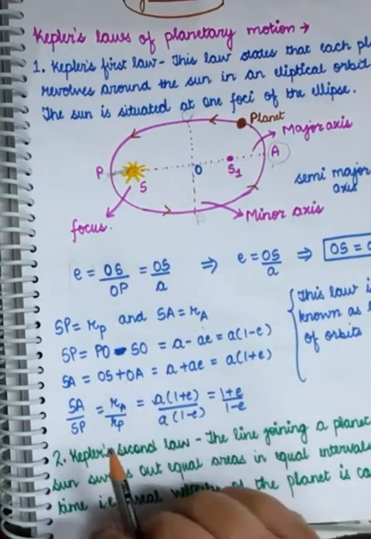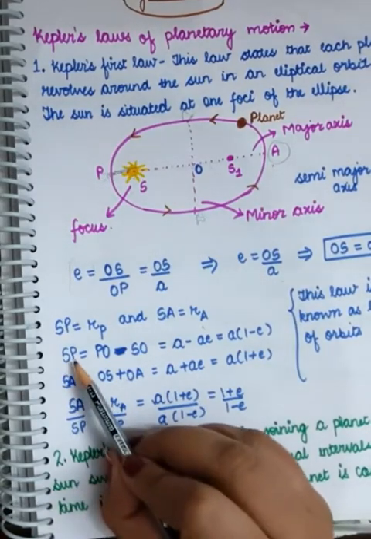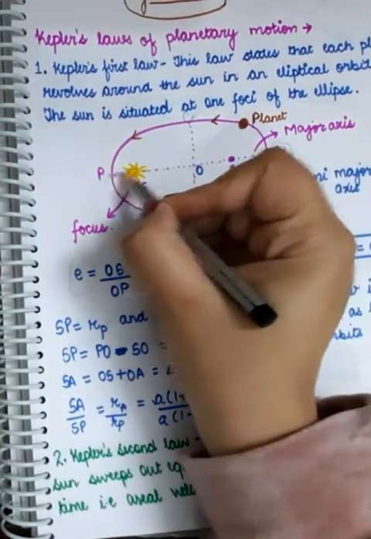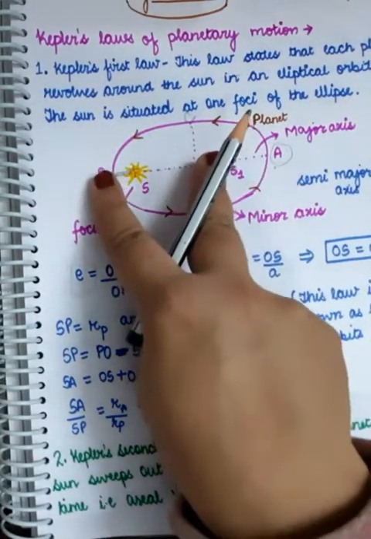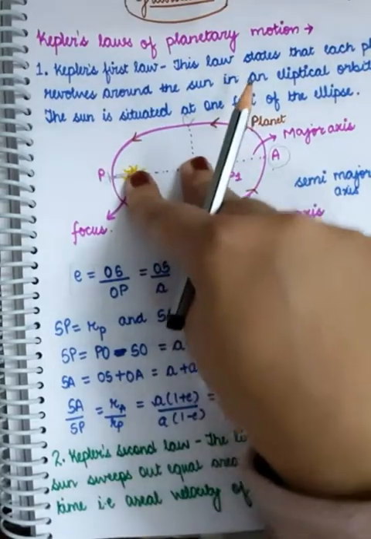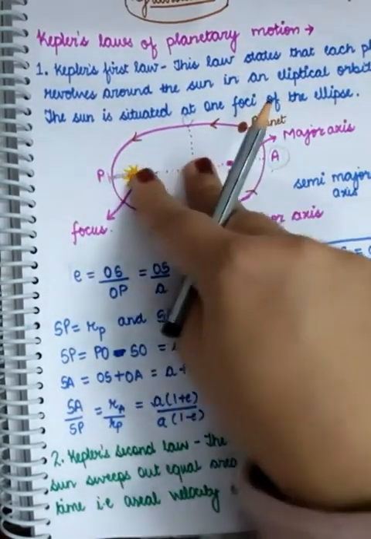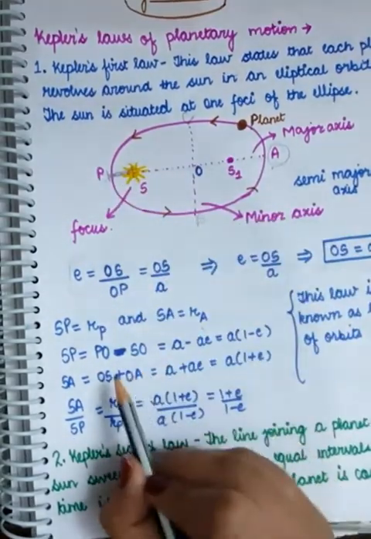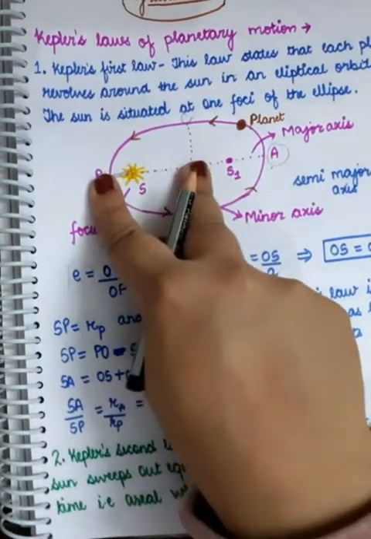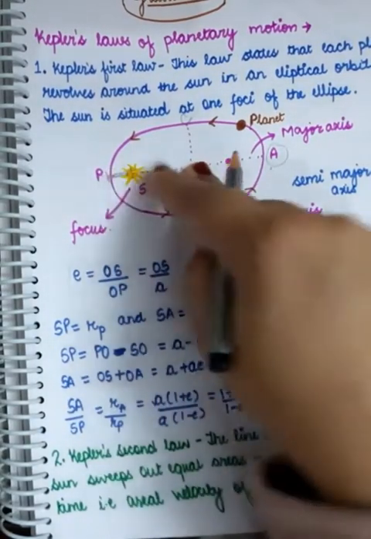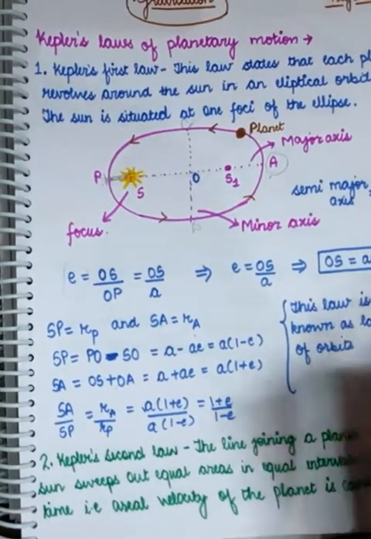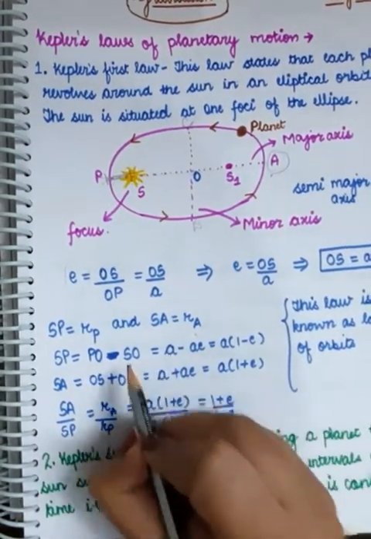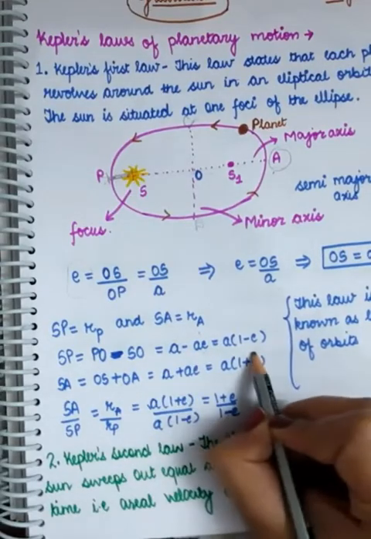After that, if you want to find out the value of SP, that means this much distance, you can think that if you do OP minus OS, you're going to get SP, right? So OP was equal to A, the semi-major axis, OS is equal to AE, the value that you have got. So OP is A, OS is AE, and you get this.